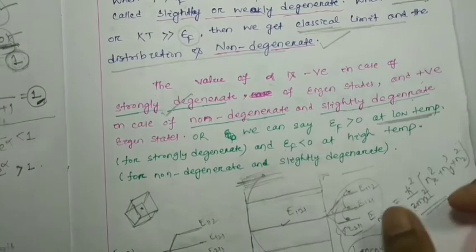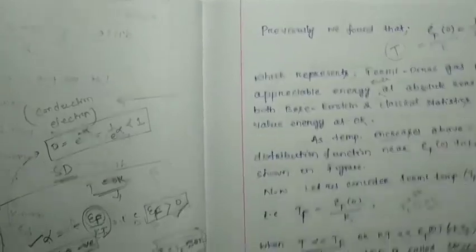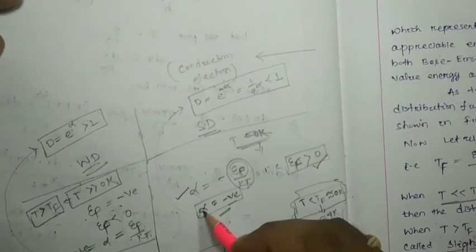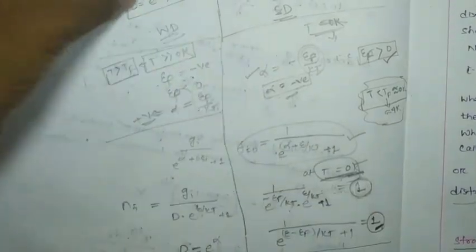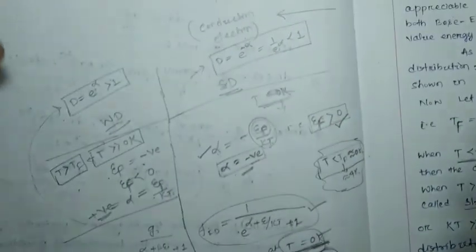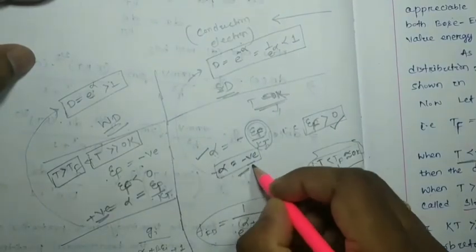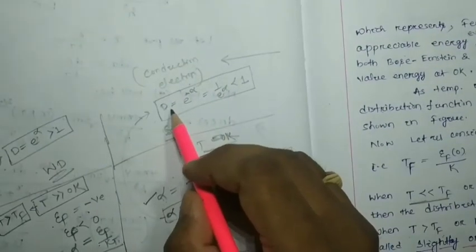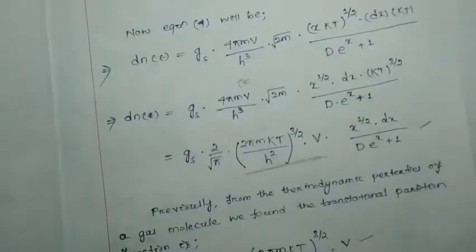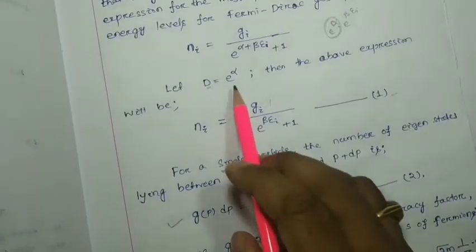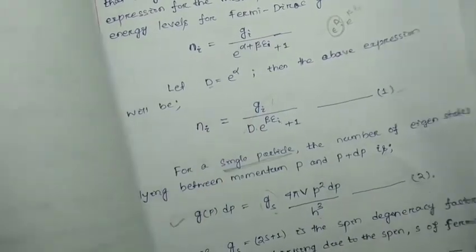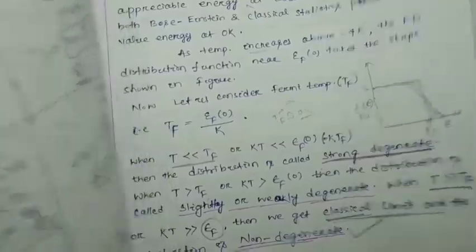Now, another point you should remember; it will be required. Here SD means strong degenerate. I suggest you write these things I am explaining, how it is positive, negative, etc., somewhere in your notes. If alpha is negative, the D factor we considered previously, which will be required on our next page, D we considered as e to the power alpha, right? So if alpha is negative, then what will D be?